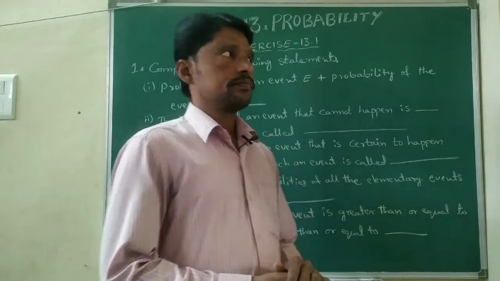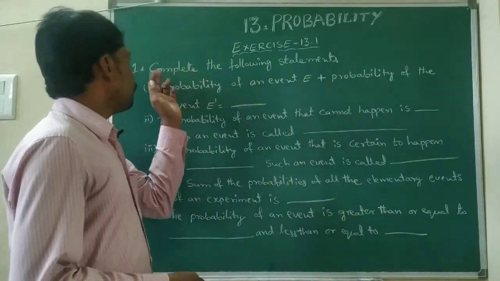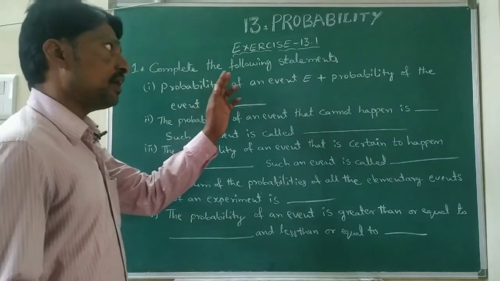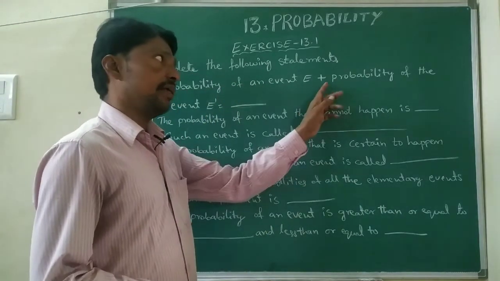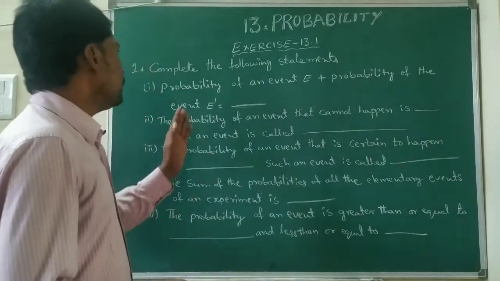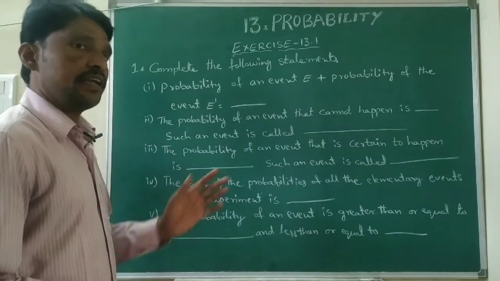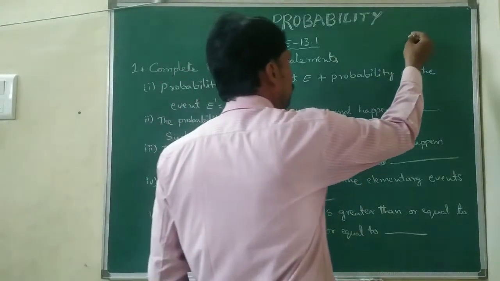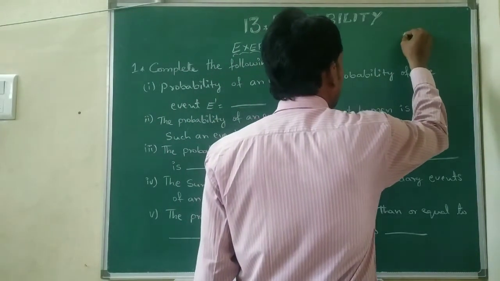Let us see. First one, complete the following statements. The probability of an event E plus the probability of event E dash or E complement. Already we discussed, that is P of E plus P of E bar equal to 1.